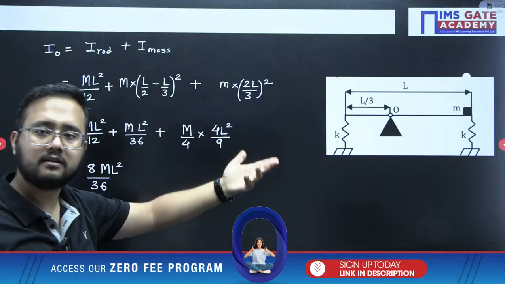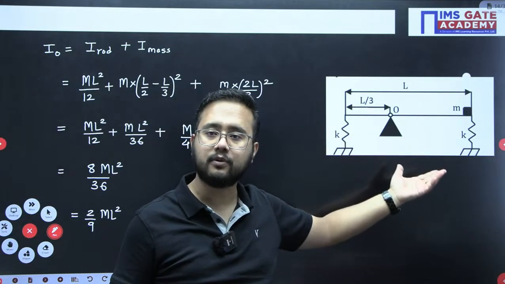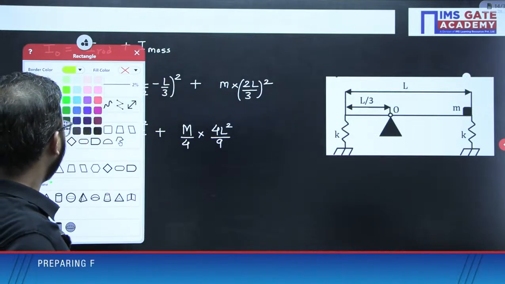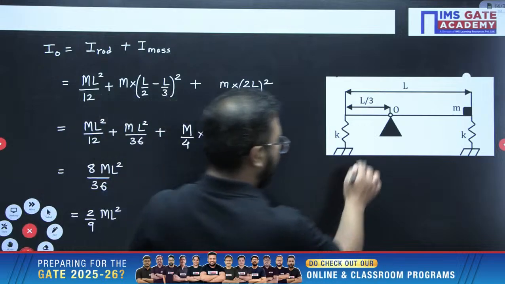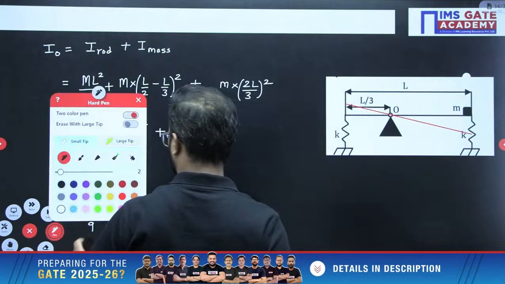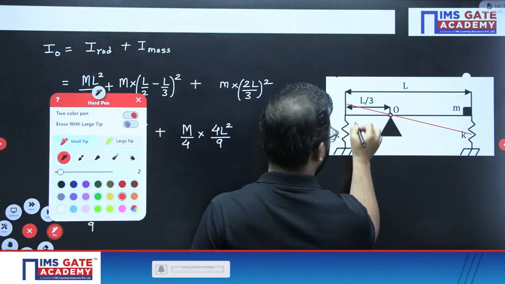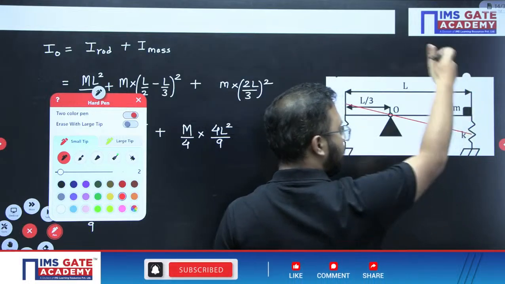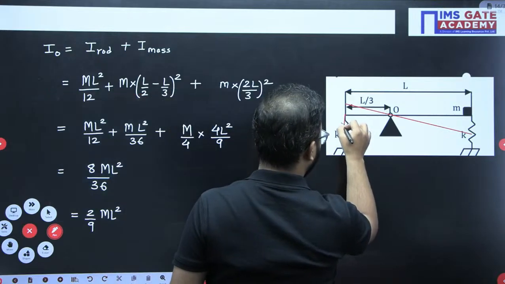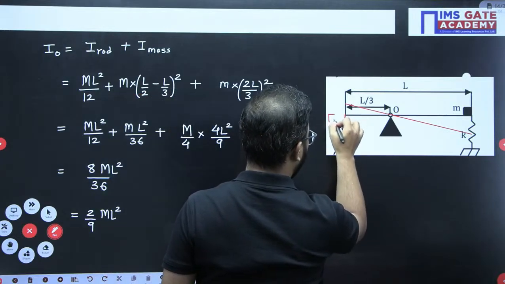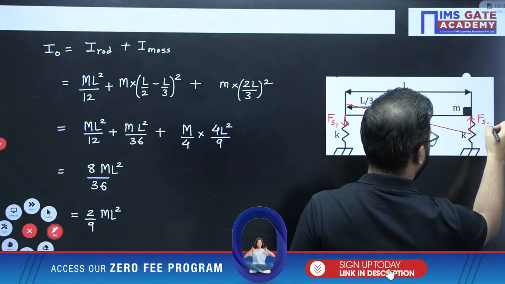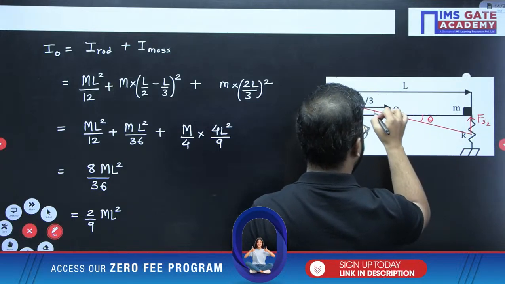Now after that, disturb the system, write down the equation of motion, you will get the answer. Let us solve this one also. Let us provide the disturbance in the clockwise direction like this. So now this one is compressed, so spring force will be acting upward. This one is elongated, so spring force will be acting downward. Let us consider Fs1 here, and here it would be Fs2. This angle is theta, this angle is theta.